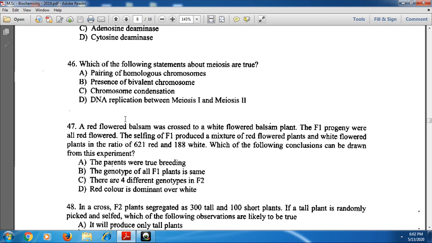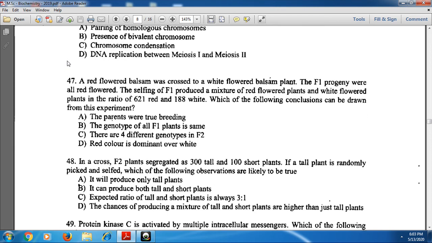And next, which of the following statements about meiosis are true? Meiosis leads to the pairing of homologous chromosomes, it contains bivalent chromosomes, and chromosome condensation also occurs in meiosis. The other option is wrong, and only options A, B and C are correct. Three options are correct: A, B and C.